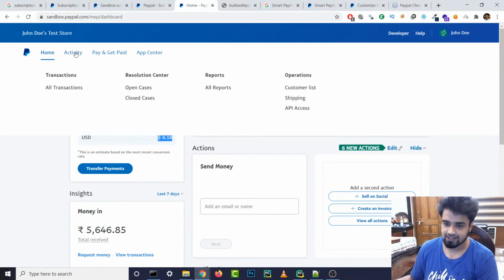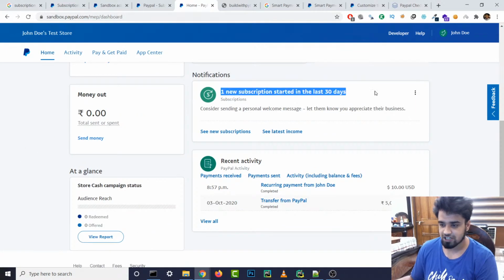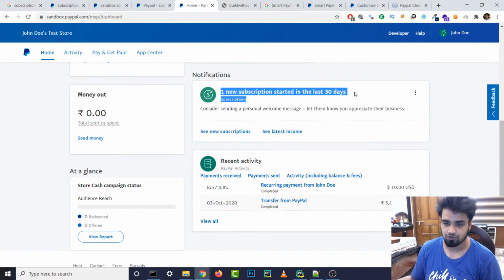Let's actually make sure by going to our activity. One new subscription started in the last 30 days. So this is what we are going to be seeing, not on sandbox.paypal.com but on paypal.com when we are not working with the sandbox stuff. So this is actually working. This is perfect, guys. So this is actually working.